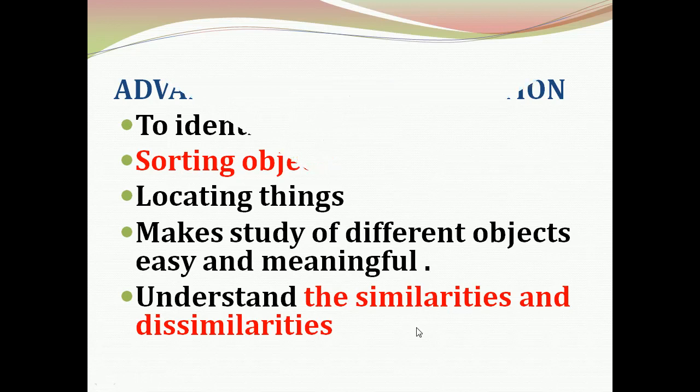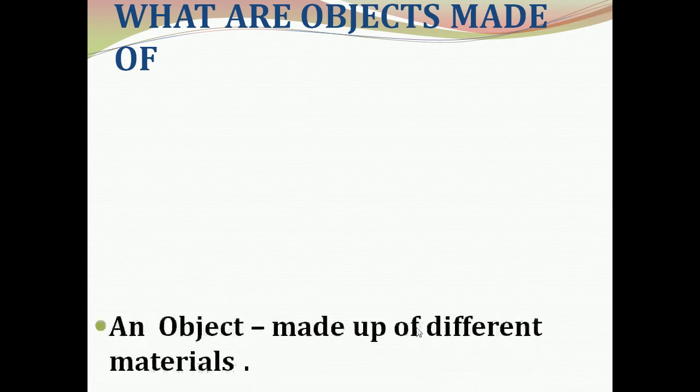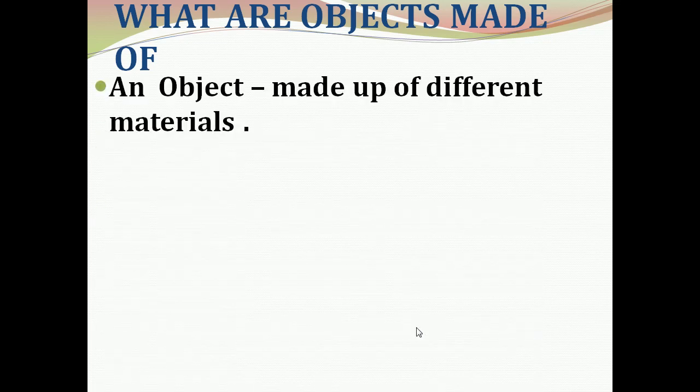Now, what are objects made up of? Some objects that you see around in our school are table, chair, desk. They are all made of wood. So wood is the material. Objects like bottle and pencil case are made from plastic. So plastic is another kind of material. The objects can be classified based on the material they are made up of.